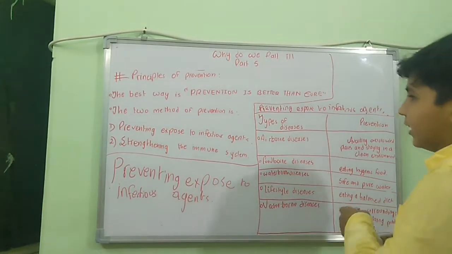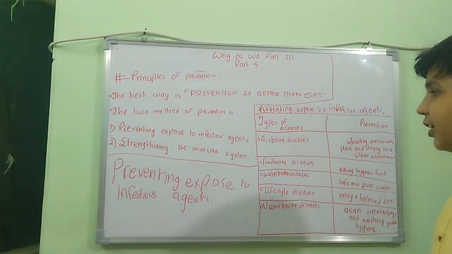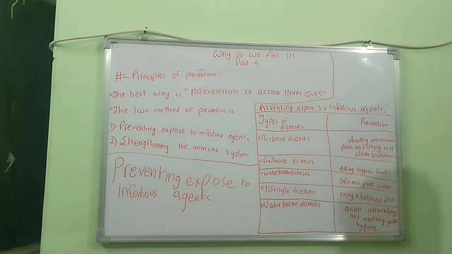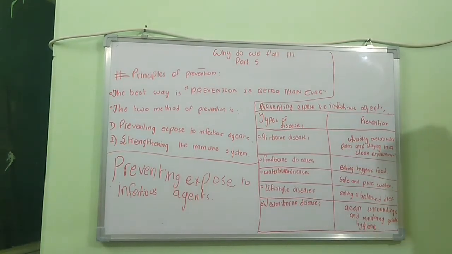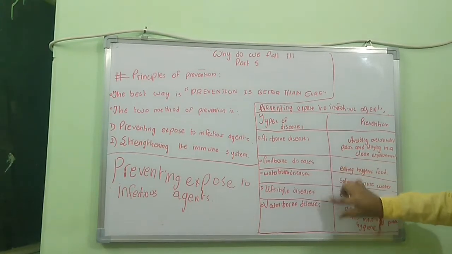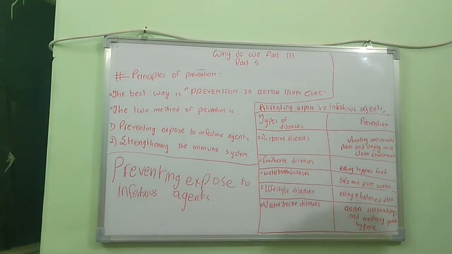Now we will discover the two methods of prevention: preventing exposure to infectious agents and strengthening the immune system. Preventing exposure to infectious agents means preventing airborne, foodborne, waterborne and lifestyle diseases, etc. Be safe from these diseases.